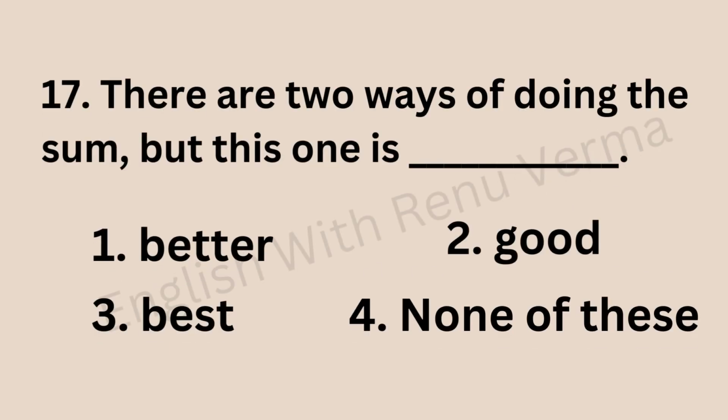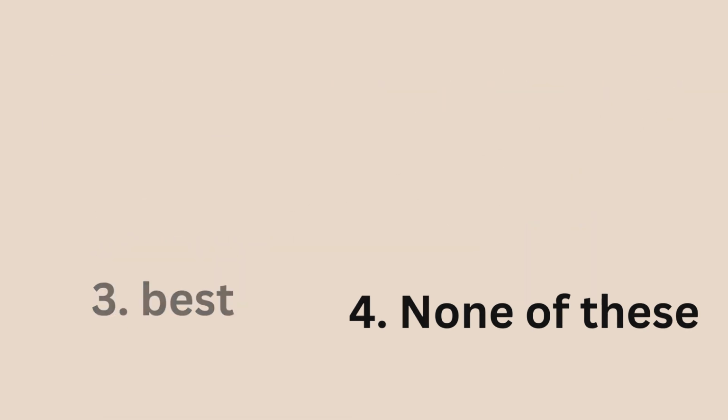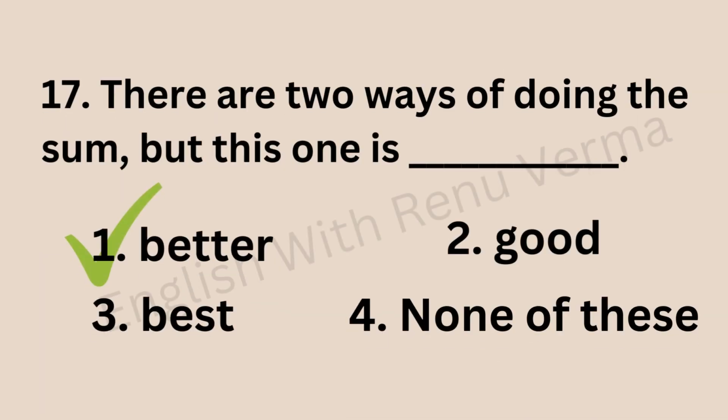Next is, there are two ways of doing the sum, but this one is dash. So here I'm just telling two techniques, two methods of doing the sum, and just telling that this one is better than that. So here also I'm making a comparison between two methods of doing any sum, and whenever comparison is between two, we use comparative degree. So here the comparative degree will be used, that is better.